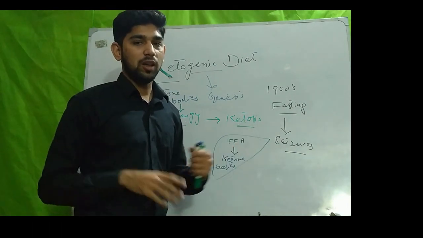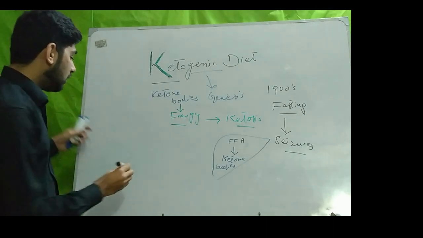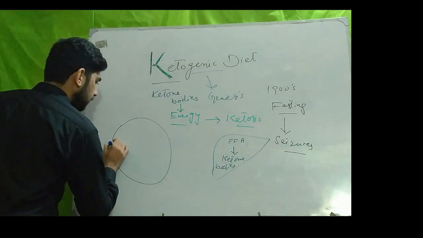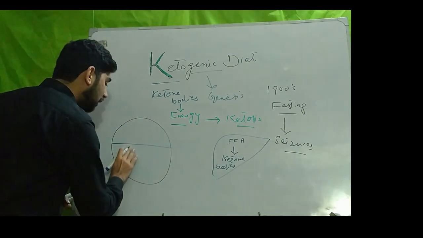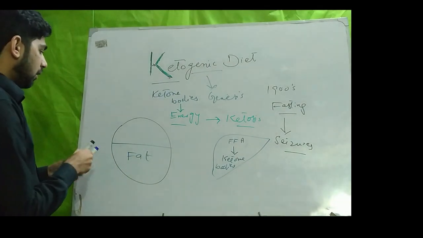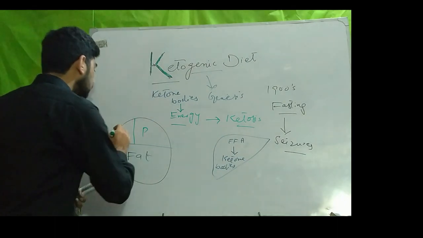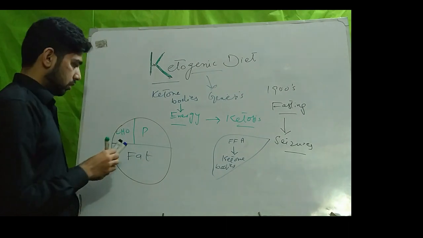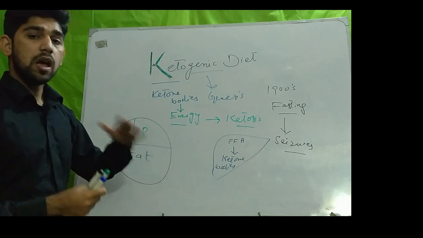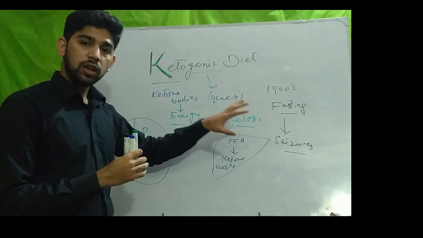Then they found a diet that is very high in fat, moderate in protein, and very low in carbohydrate. This diet can sustain ketosis for a long time. This diet can mimic the starvation ketosis.